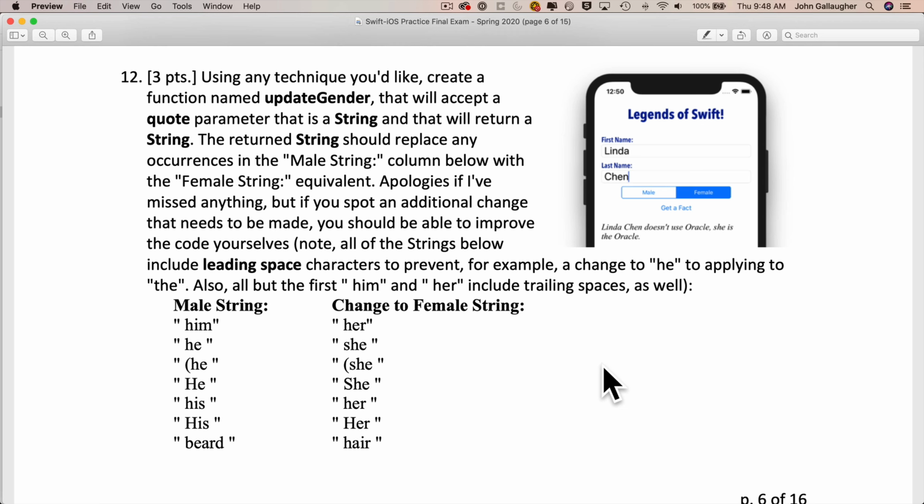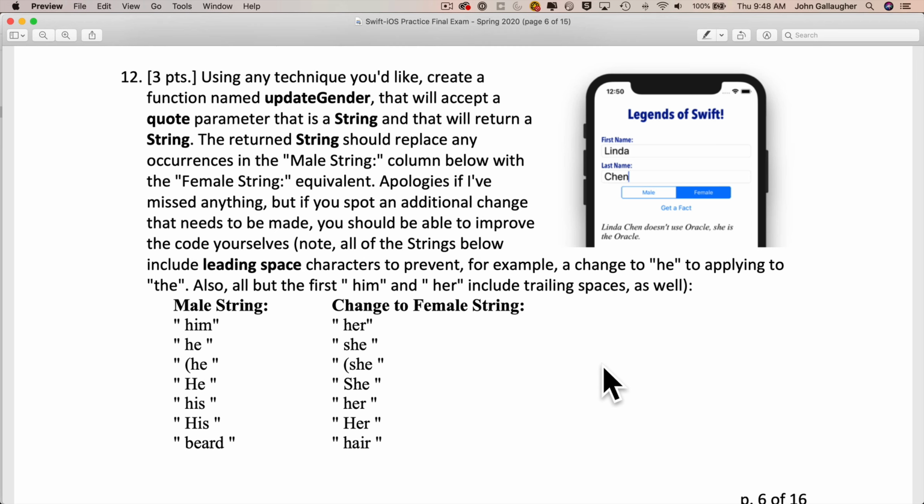And the reason why there's a leading space character is to prevent, for example, the HE inside of the word 'the' to be changed to T and then SHE for 'she'. So all of the occurrences that have 'he' in front of them, for example, have a space in front of them too.